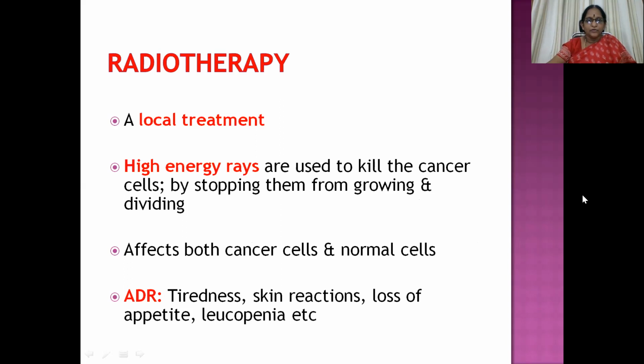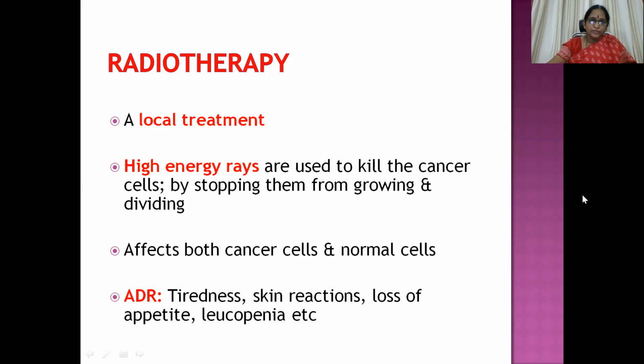Then coming to the radiotherapy modality of treatment, I'm going to cover this a little bit in precise detail. It is a local treatment where we use high energy rays to kill the cancer cells by stopping them from growing and dividing. But the problem with this modality of treatment is it affects both cancer cells and normal cells as well.